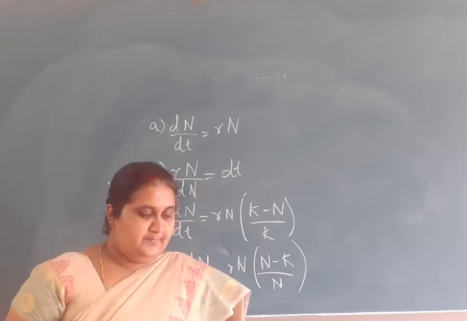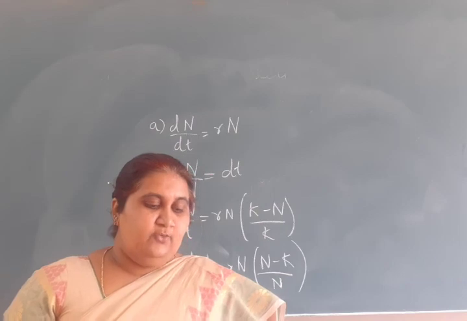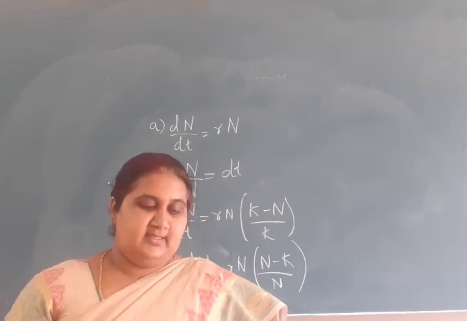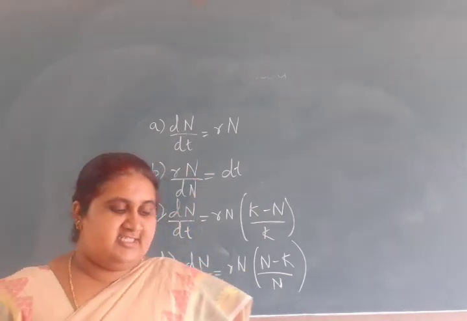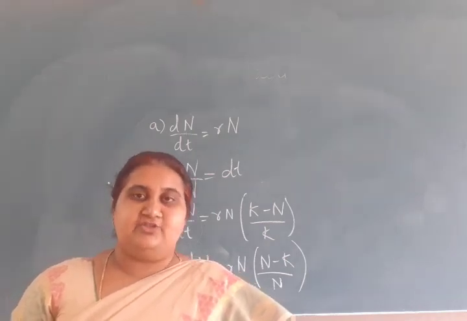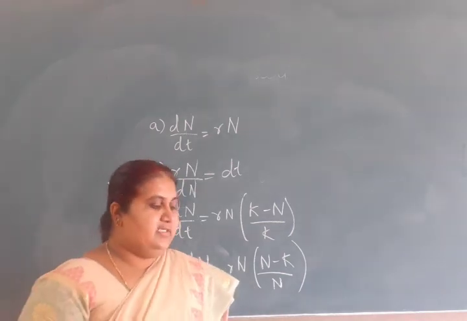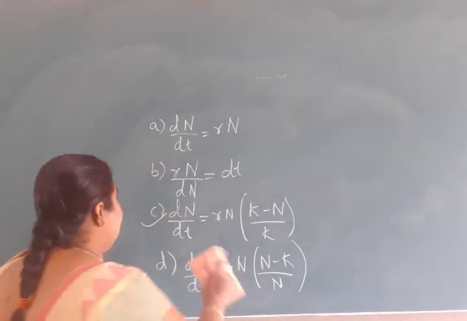Next, question 21. In a growth pattern, 1 minus N by K is A, carrying capacity, B, intrinsic rate of natural increase, C, environmental resistance, D, biotic potential.